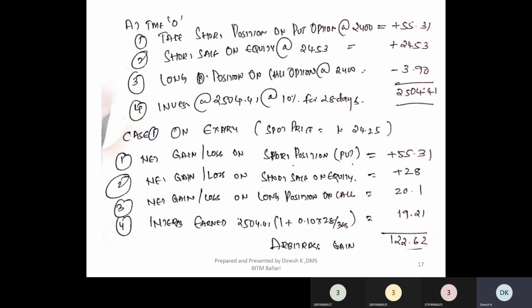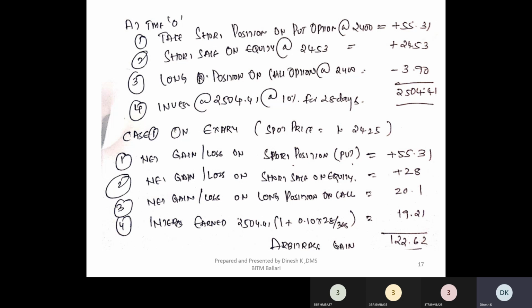Fine. So 21.1. The next is you have invested 2504.41 at 10% for 28 days. Now what is the interest that you will be earning? So 2504.41 is the principal. Open the bracket, 1 plus interest, that is 0.10, multiplied by the time frame, that is 28 divided by 365, right? So 1 plus r into t multiplied by principal. So you will get principal plus interest. Take out the principal value, just mention the interest there, right? 19.21 would be the interest amount, right?